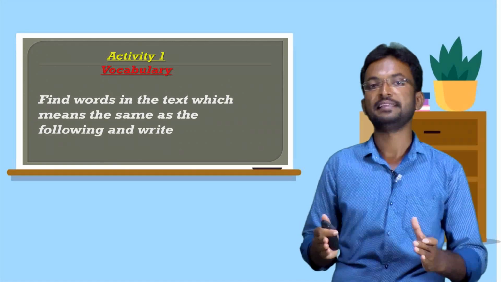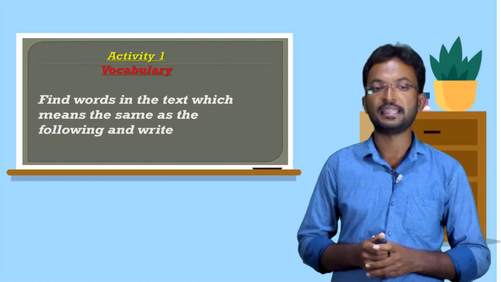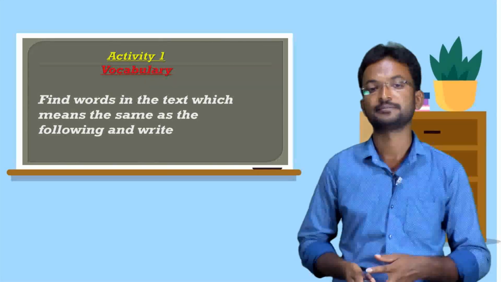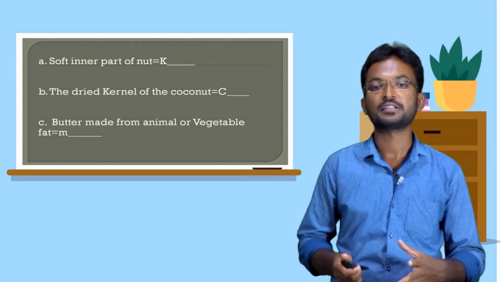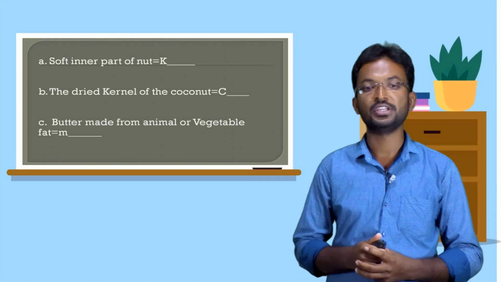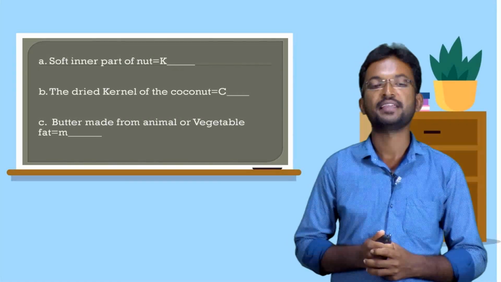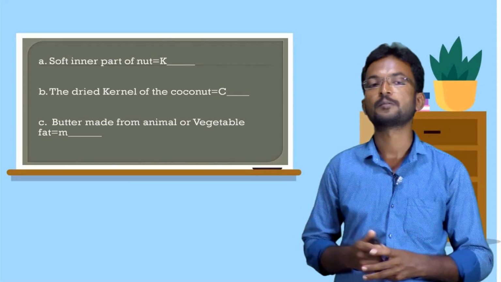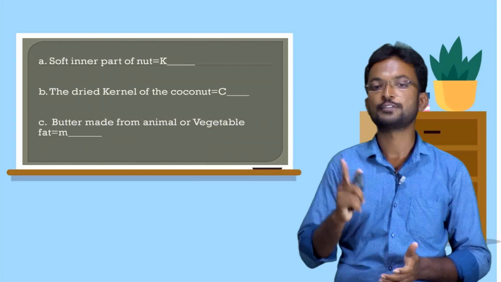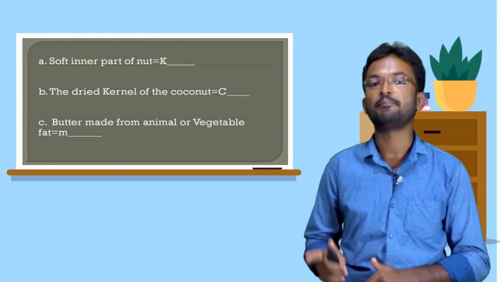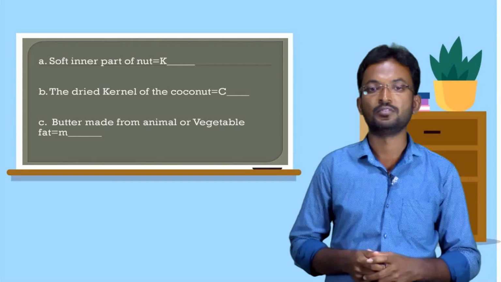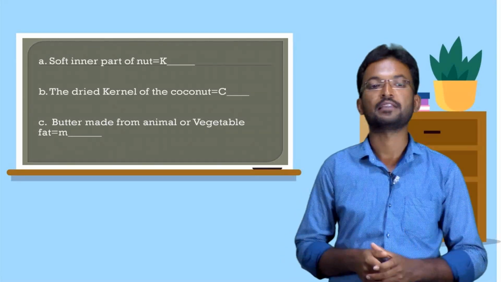The first activity is: find words in the text which mean the same as the following and write. Okay, dear children, here are some blanks. The first letter is given as a clue. By using those clues, we can fill in the blanks. We must find answers for those questions. Okay, shall we move?